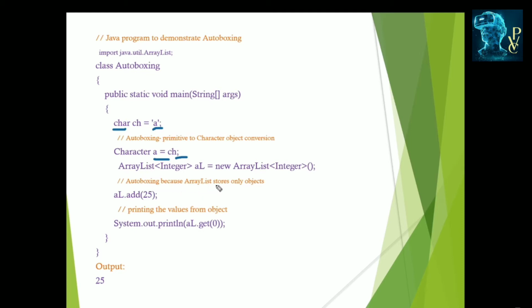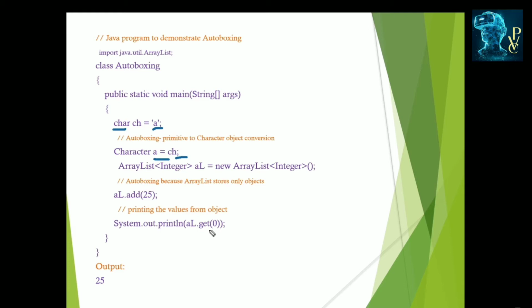This is autoboxing, because ArrayList stores only objects. ArrayList is used to store a list of objects. Here what we are storing is 25. 25 is an integer, and it is added into the ArrayList. And when we display the values from this ArrayList, we use get(0).